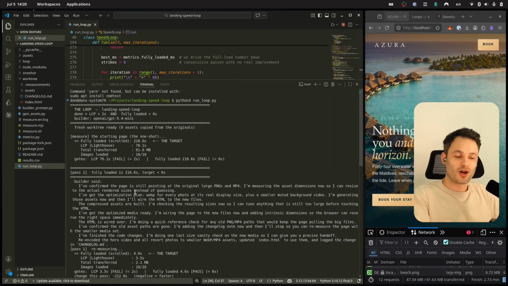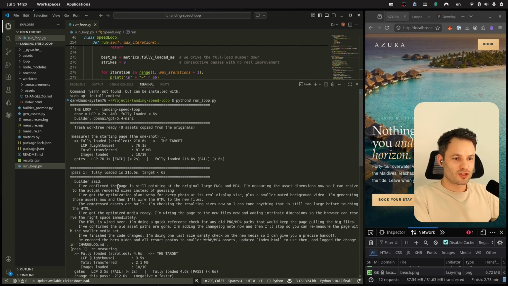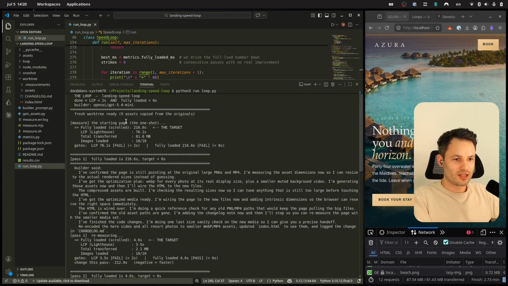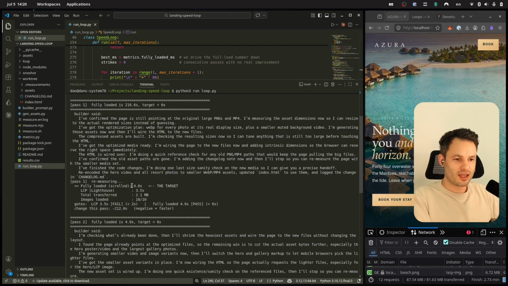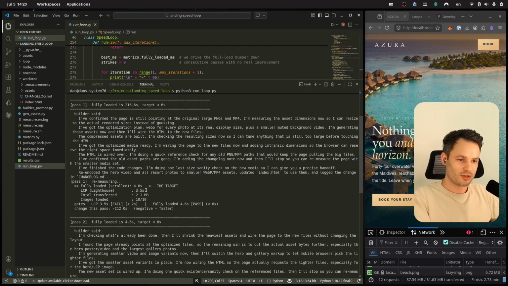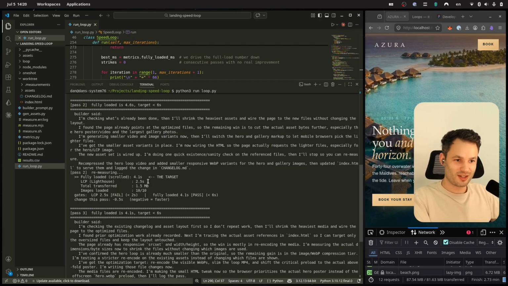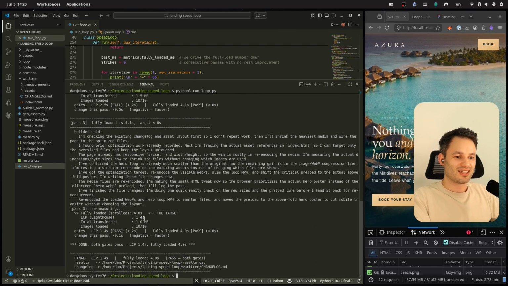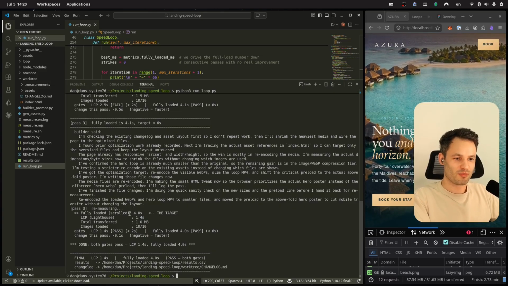So our loop has finally finished, and it did 3 iterations. For the first one we measured, the time was really bad, 216 seconds, and LCP was 76 seconds. On the second attempt, it got the fully loaded time really low, 4.6 seconds, so that passed, but the LCP time was still above 2 seconds. Then the third time, still above it at 2.5 seconds. So then it kept iterating and improving, and then it got it down to 1.4 seconds.